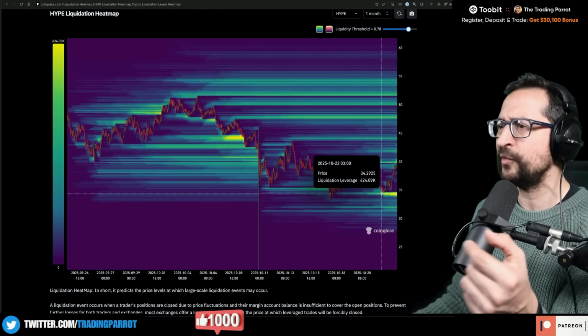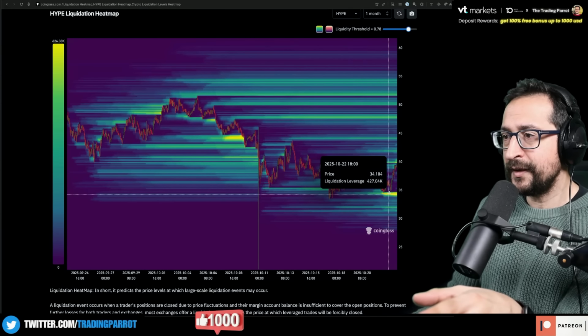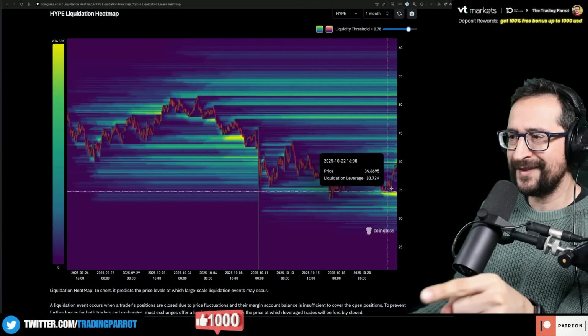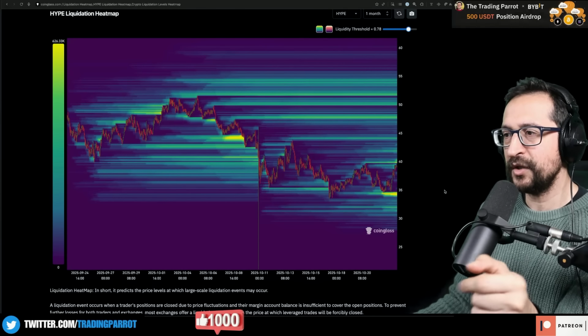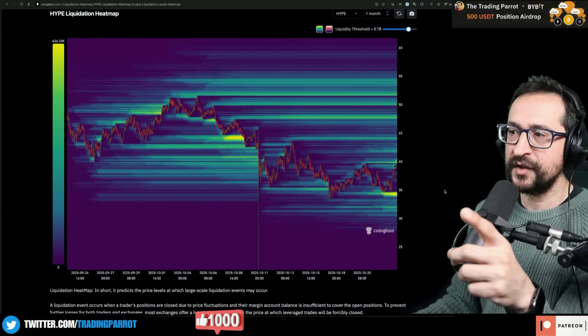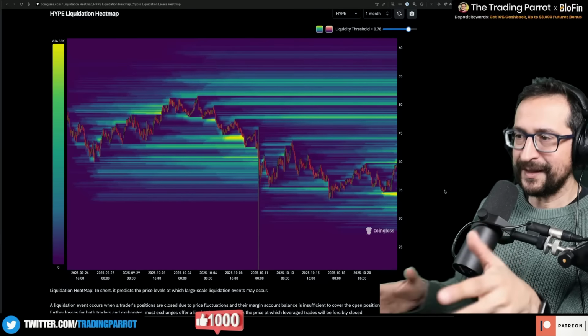Somehow Bitcoin likes to do that a lot to me. But anyway, here Hype has a lot of liquidity sitting at 34. So if we go to 34 and we put a new low relative to this double bottom, we break that bottom. And you can see how many longs enter right there at 35, as I was saying.